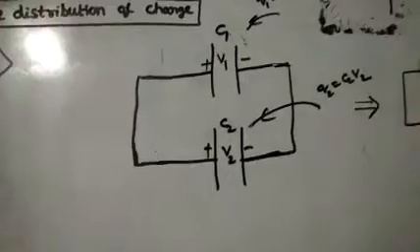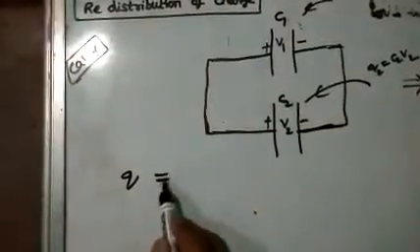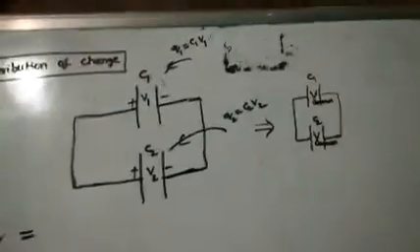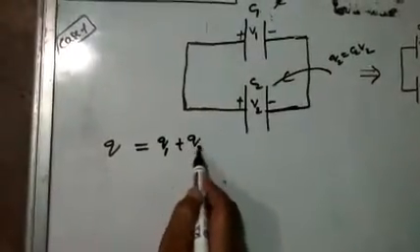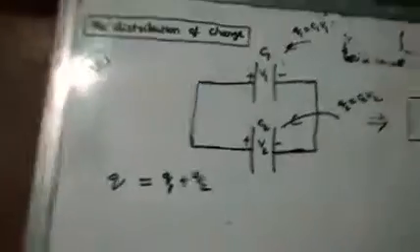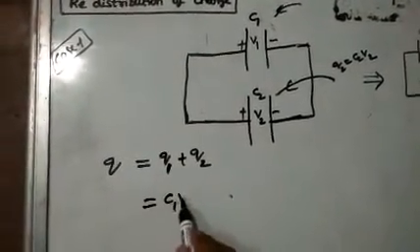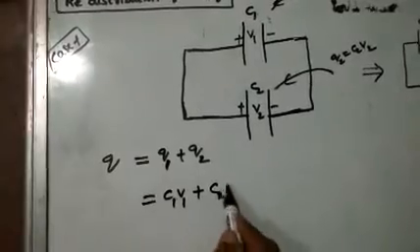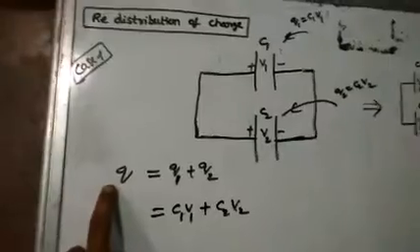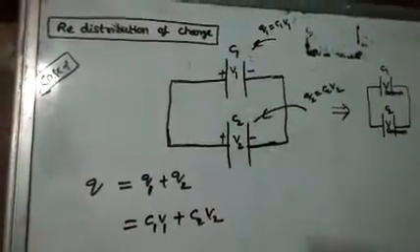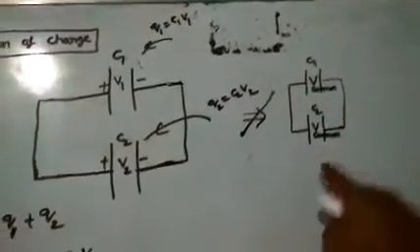Listen carefully how I am finding. What is the total charge in the system? Q is equal to Q1 plus Q2. Charge is a scalar, so we just add: Q equal to Q1 plus Q2. I know very well Q1 is nothing but C1 V1, and Q2 is nothing but C2 V2. So C1 V1 plus C2 V2 is the total charge of the system.